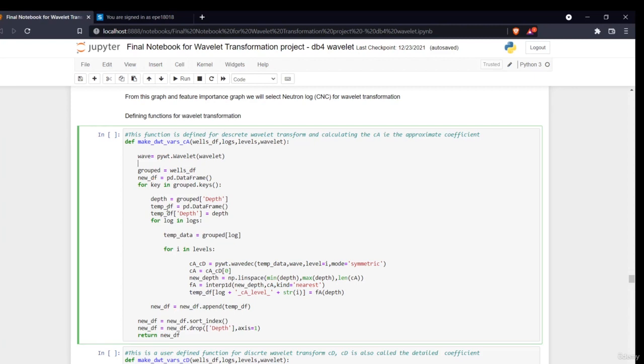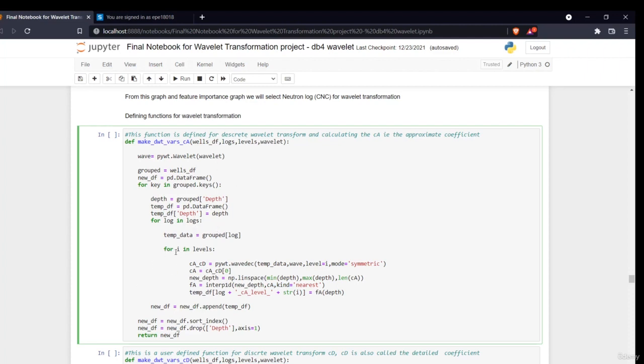Now it will group my data on the basis of depth. Then it will create a new data frame, tempdf, in which the depth will be present. Now it will say for log in logs, basically the logs which I have performed, but I'll be giving only one log. Then it will say for level in levels, which I have to give. Suppose I have given 4 levels.